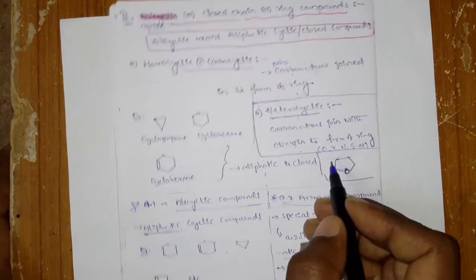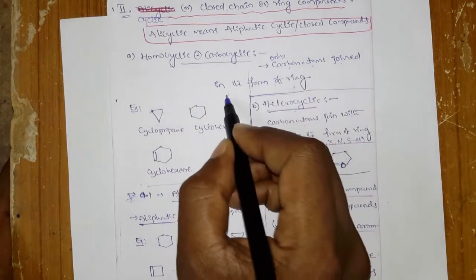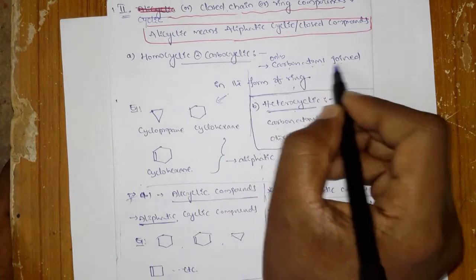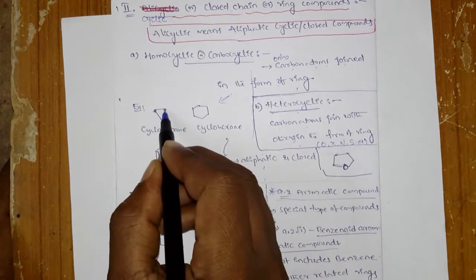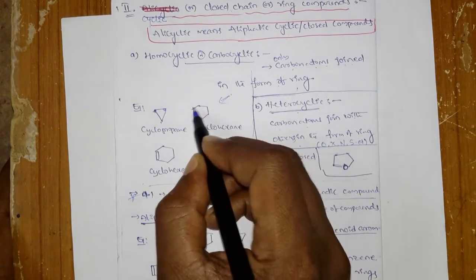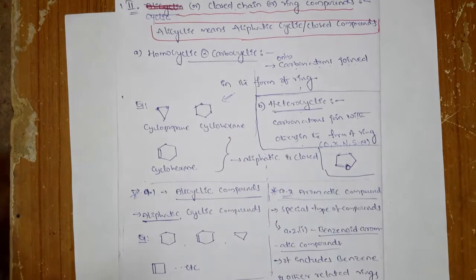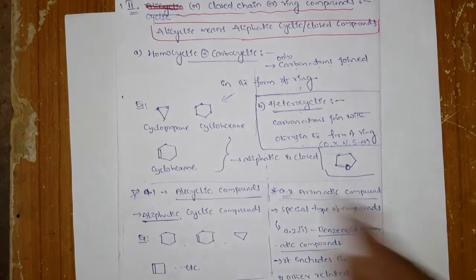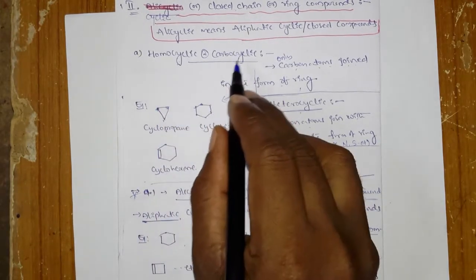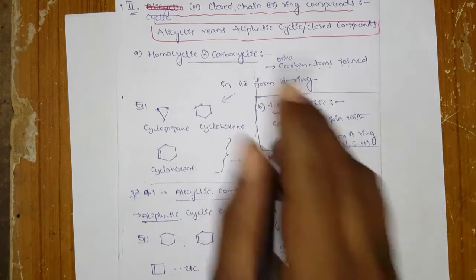Okay, so look at the example here. Here these are the examples, only the carbon atoms joined. Here is a carbon, carbon and carbon, and here is a carbon, carbon, carbon, carbon, carbon and carbon. That means all are carbons joined in the form of a ring. Those you can call a homocyclic or carbocyclic.